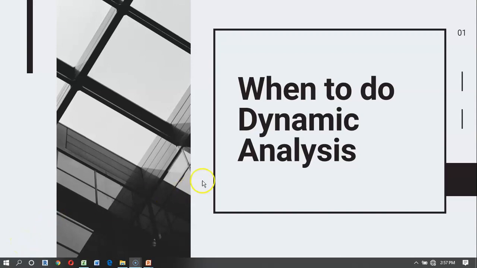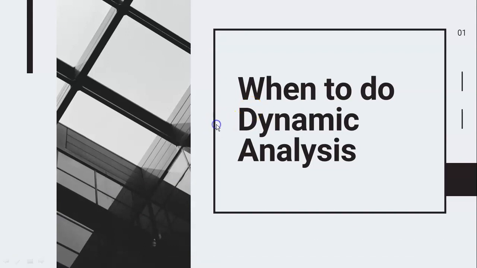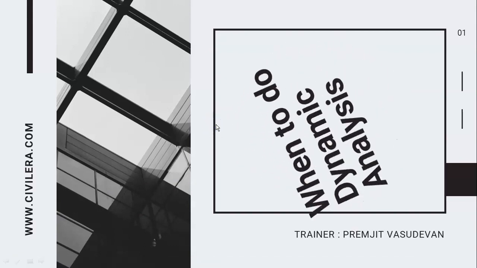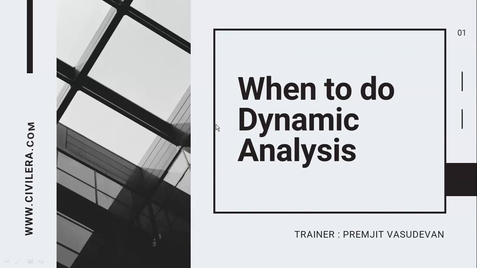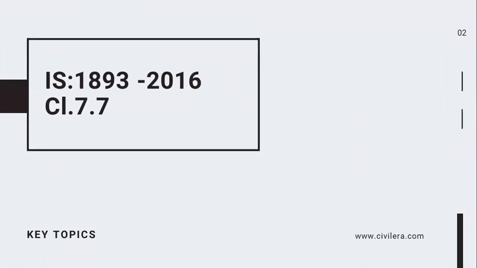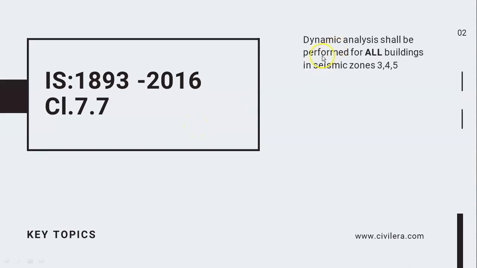In this module, we will discuss when to do dynamic analysis. IS 1893-2016 clause 7.7 tells you when we have to do dynamic analysis. Dynamic analysis shall be performed for all buildings in seismic zones 3, 4 and 5.